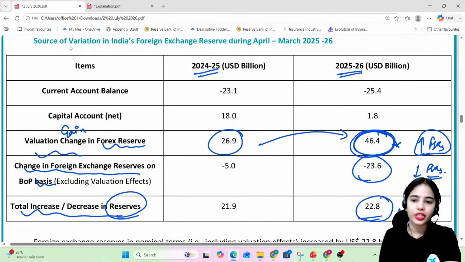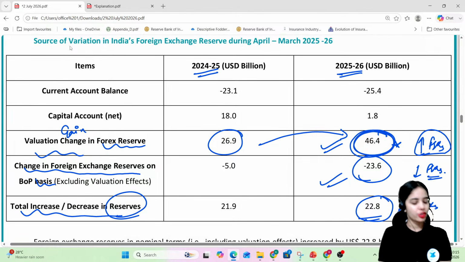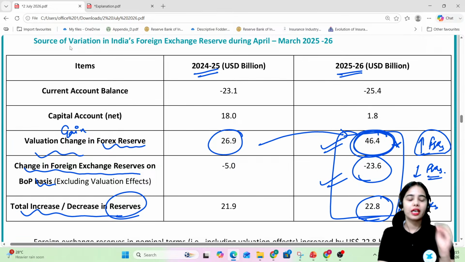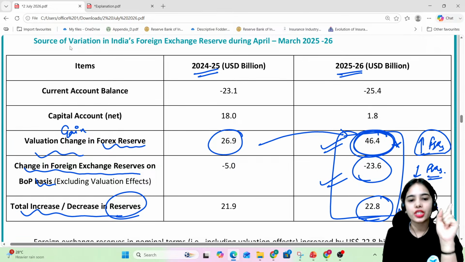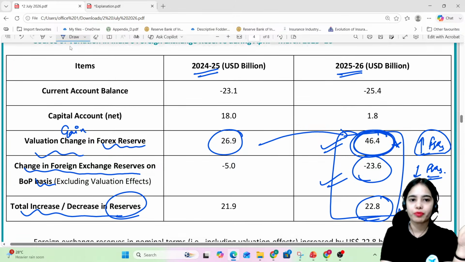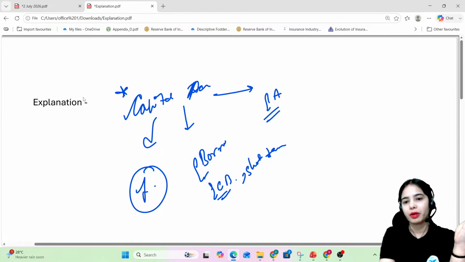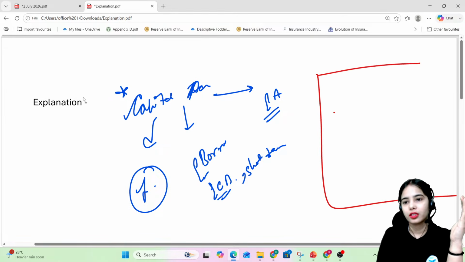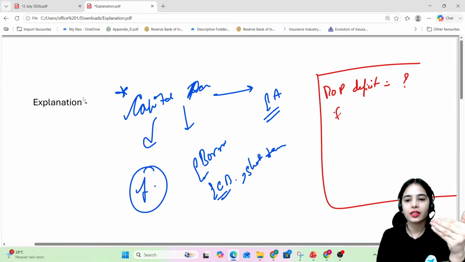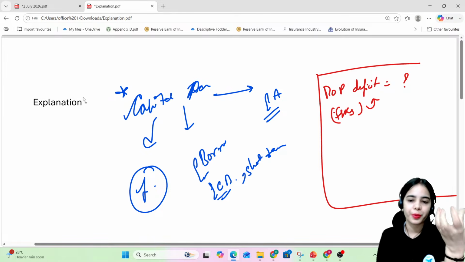This is the total change in the foreign exchange reserves after taking into account the valuation gain and the change in foreign exchange reserves on the balance of payment basis. These three data points are very, very important: what is the change in foreign exchange reserves because of the balance of payment deficit, the valuation gain, and the total change. So the balance of payment deficit, how much is it? Due to that, how much is the change in foreign exchange reserves on a balance of payment basis?